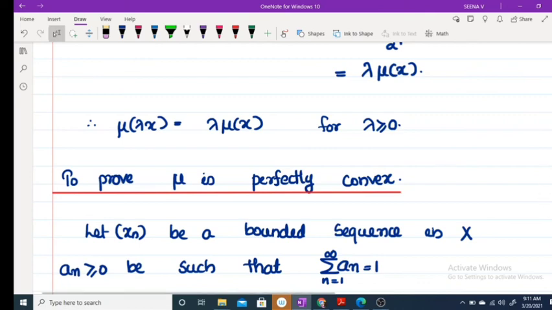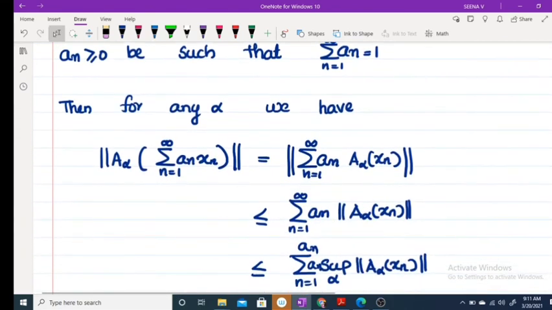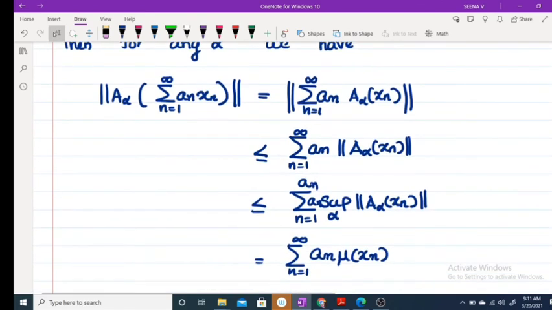Now to prove mu is perfectly convex, let x_n be a bounded sequence in X, a_n greater than 0 such that the sum from n equal to 1 to infinity of a_n equals 1. Then for any alpha, by definition, as A_alpha is linear, norm of A_alpha of sum a_n x_n equals norm of sum a_n A_alpha x_n, and by the triangle inequality this is less than or equal to sum from n equal to 1 to infinity of a_n norm of A_alpha x_n.